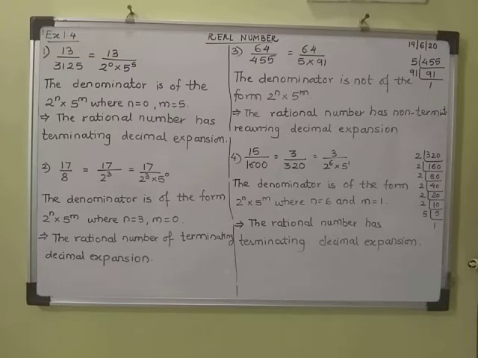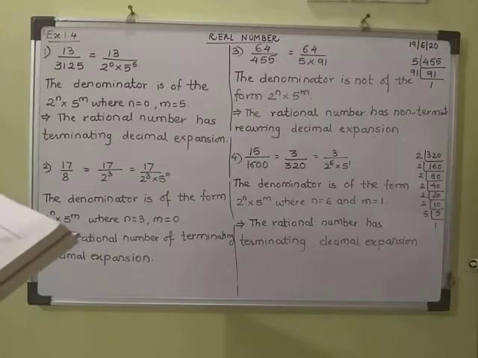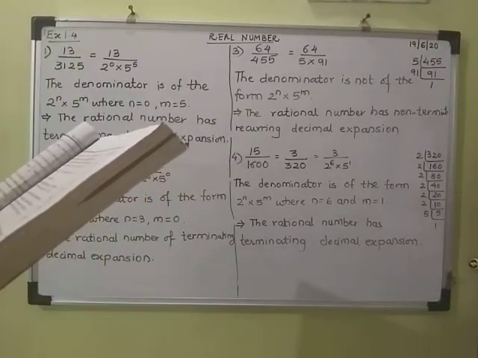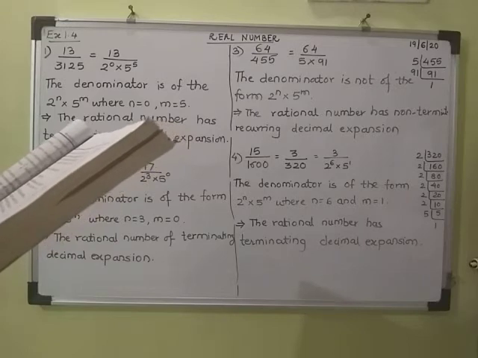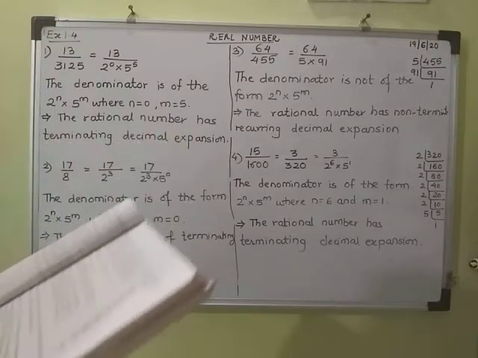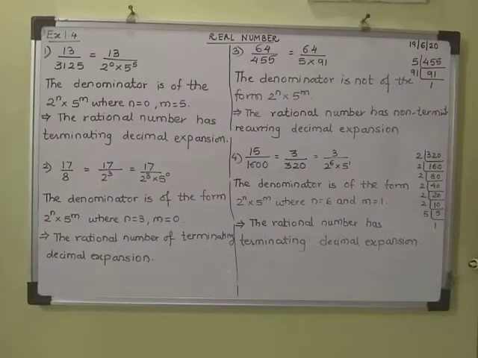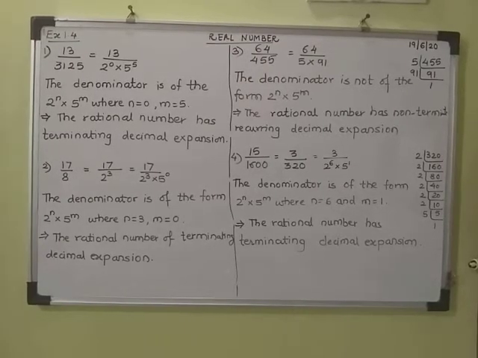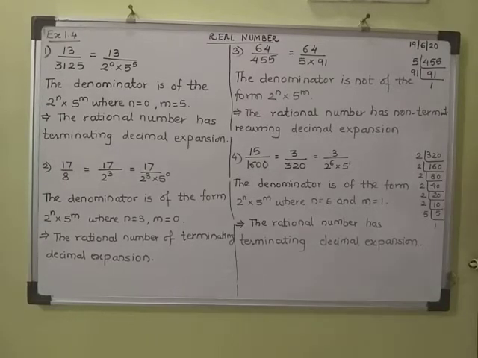Without actually performing the long division, without actually dividing, state whether the following rational numbers will have a terminating decimal expansion or a non-terminating repeating decimal expansion. So without actually dividing the two numbers, we have to say whether we will get a terminating decimal expansion or a non-terminating decimal expansion.